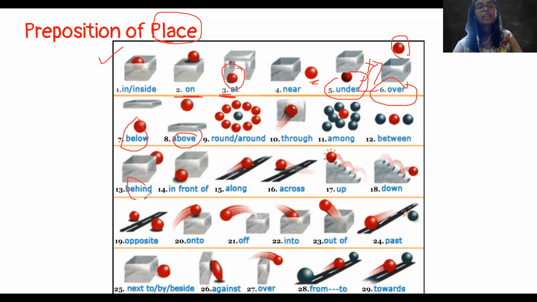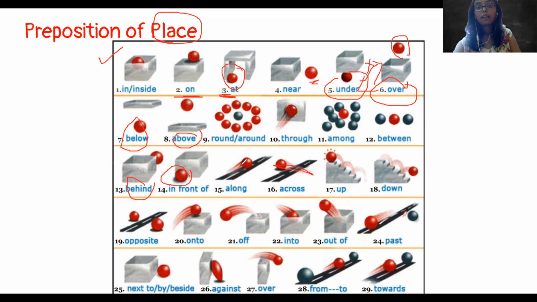Behind meaning पीछे. The red ball is behind the box. और in front of meaning आगे. The red ball is in front of the box. Along मतलब उसके साथ साथ. The red ball is going along the road. Along मतलब road के साथ साथ चल रहा है.